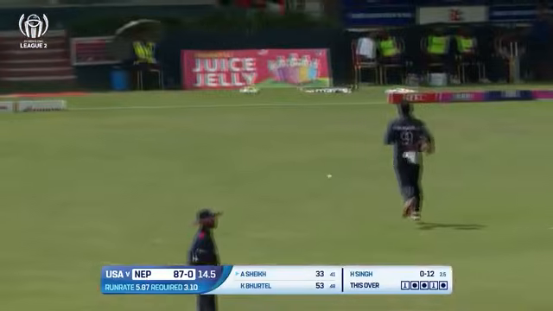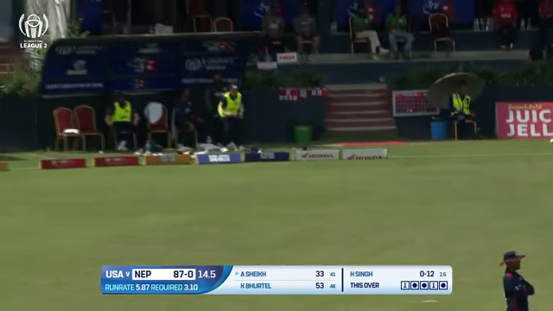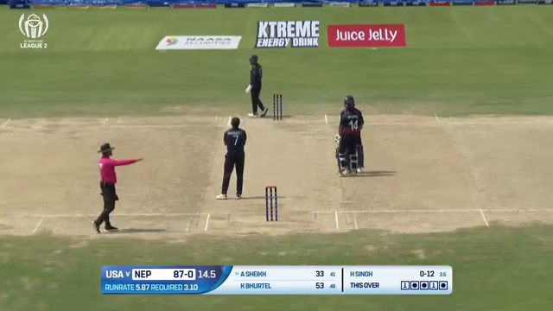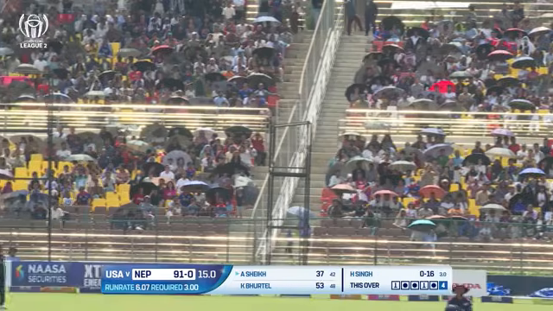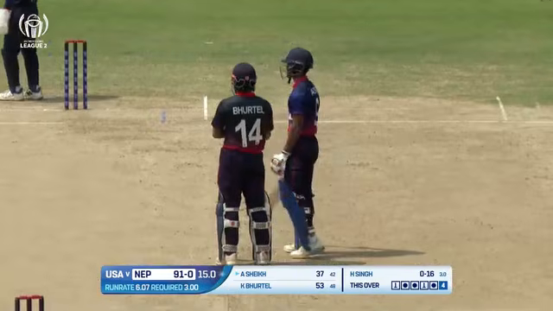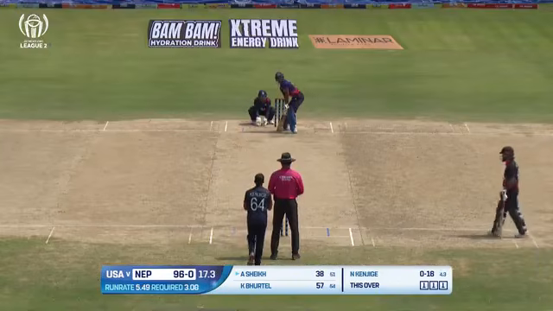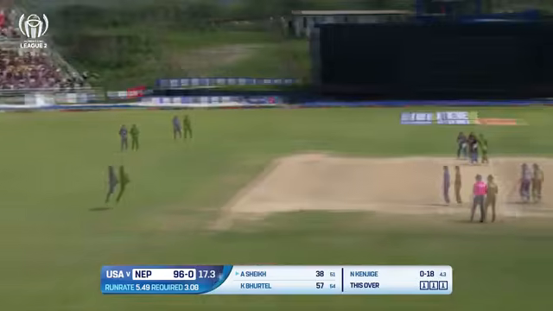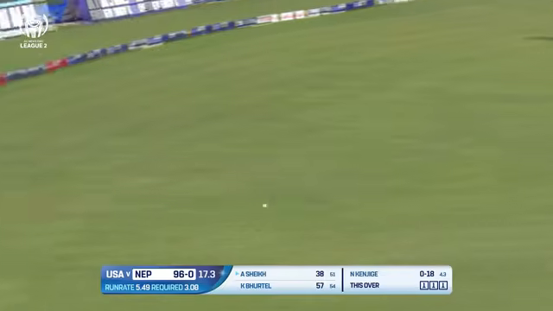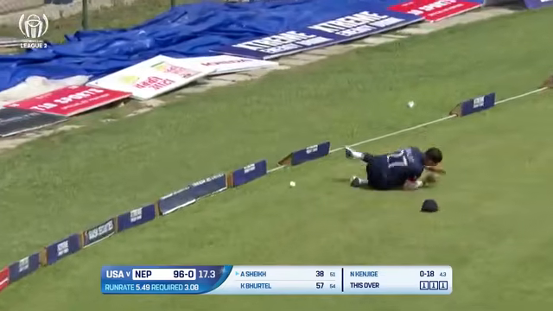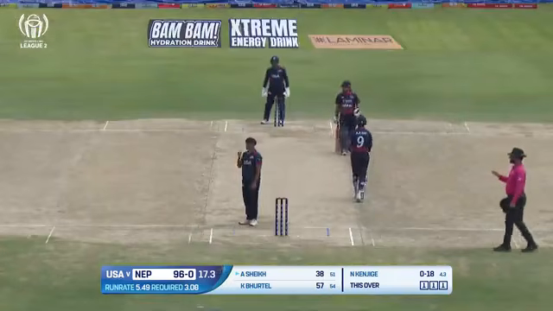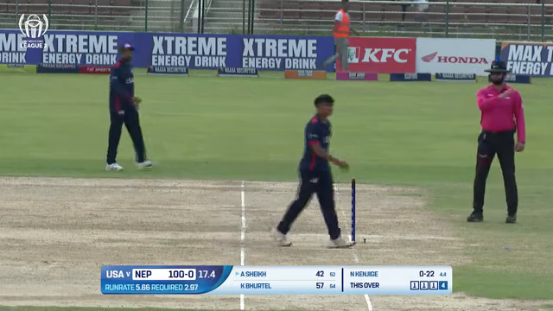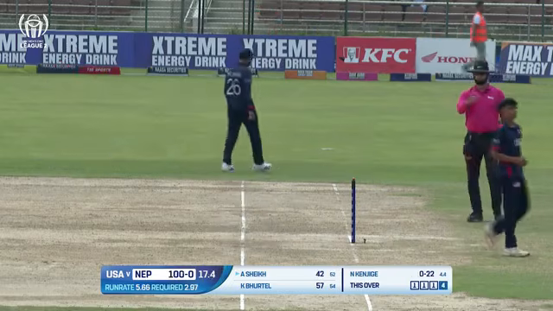Cuts it well. Asif Sheikh is dealing in boundaries. One more to his tally. 3 singles in the over. 2 full. Up and over again. He's peppered that extra cover region multiple times, and every time he's played that shot, he's been extremely successful.